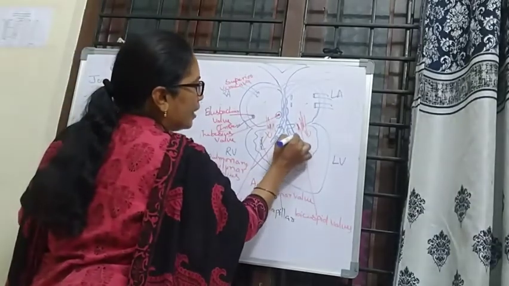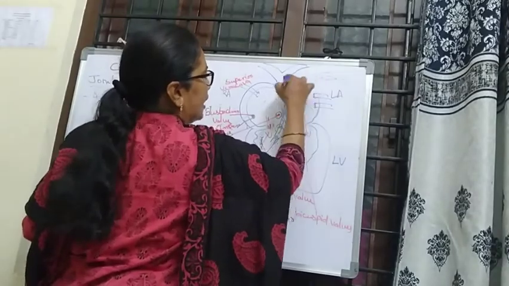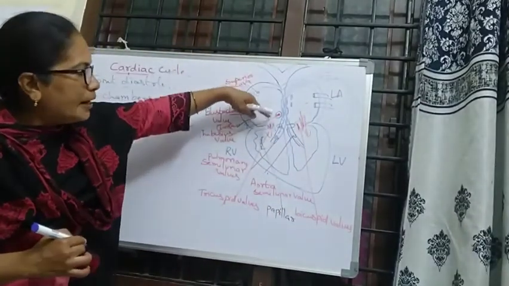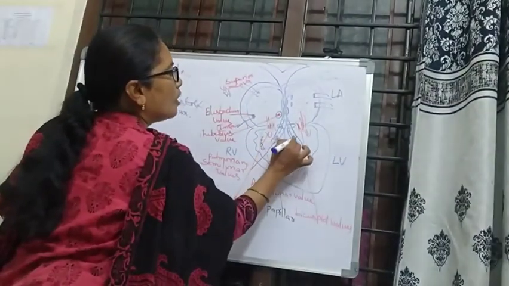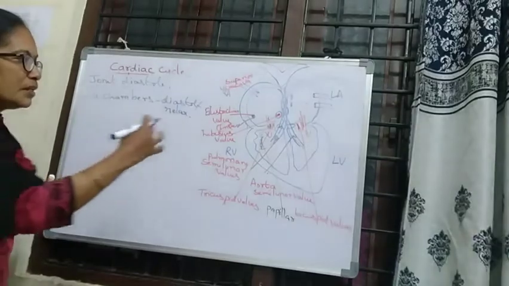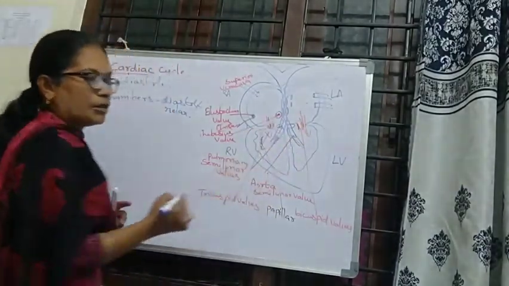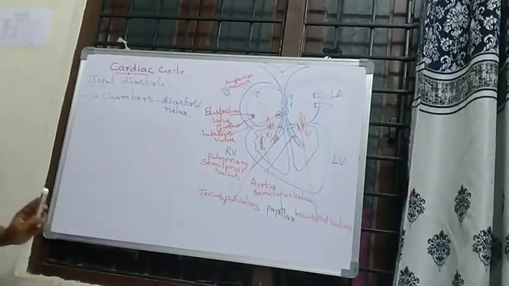After the blood has entered the aorta and pulmonary artery, these semilunar valves are closed.